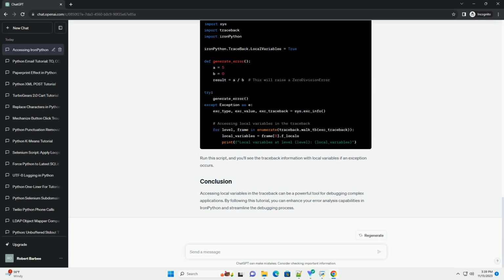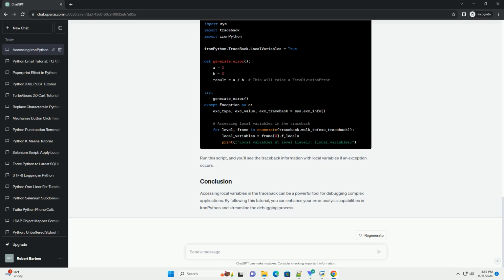In Python, when an error occurs, a traceback is generated, providing information about the call stack. IronPython extends this traceback information to include local variables at each level of the stack trace. Let's go through a step-by-step guide on how to access local variables in a traceback.